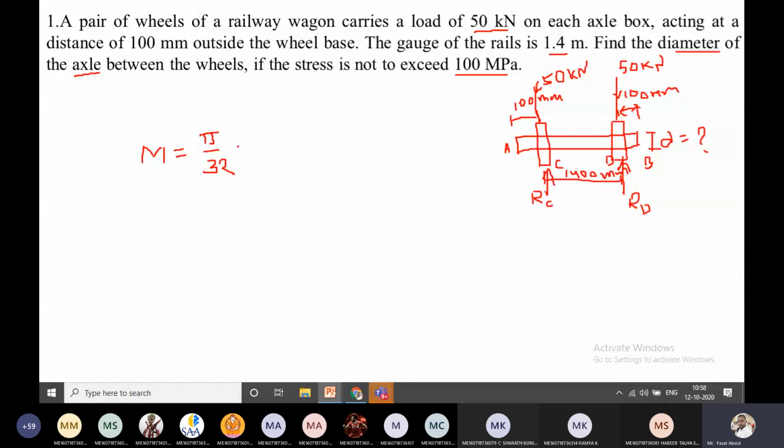into sigma b. Rule number 13 as given. This message has been deleted. What message, Babu?